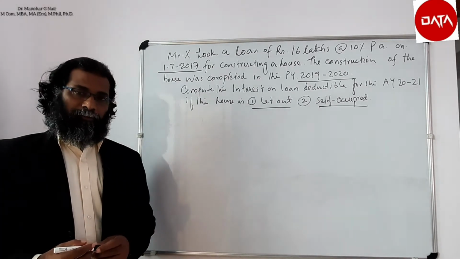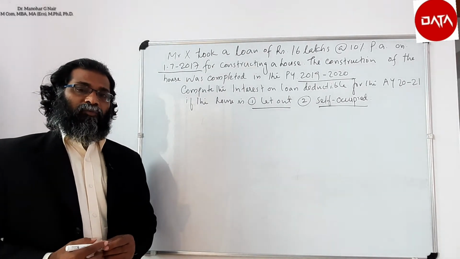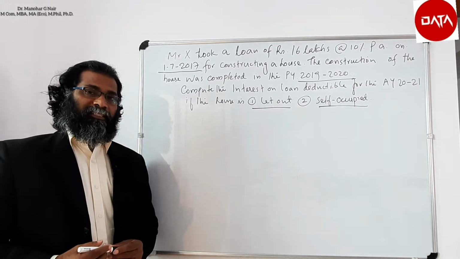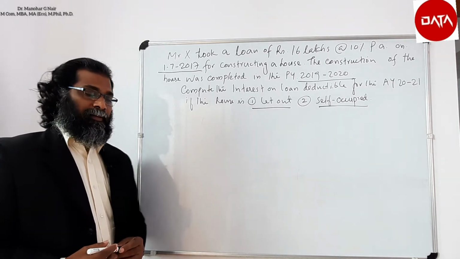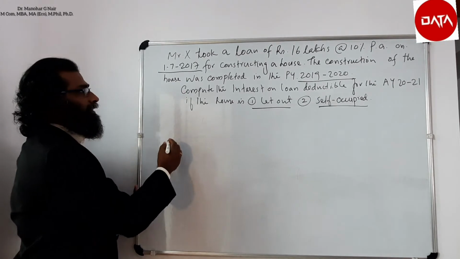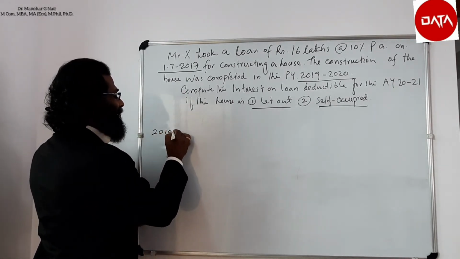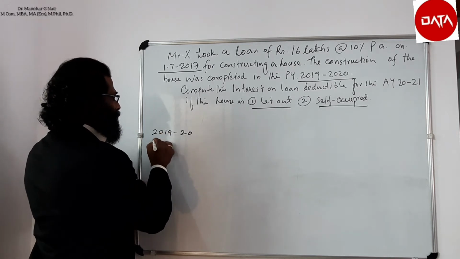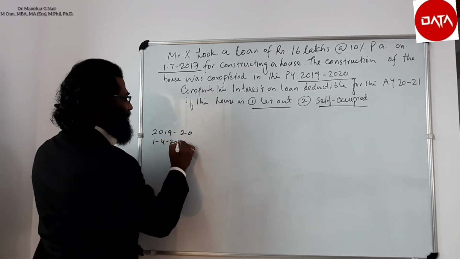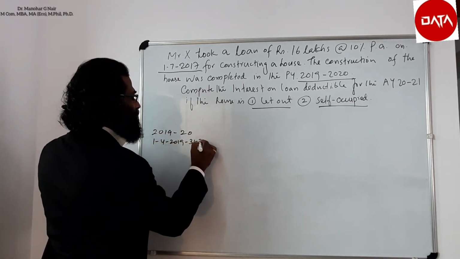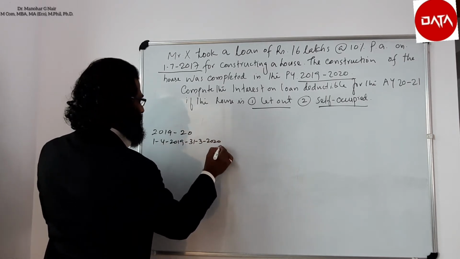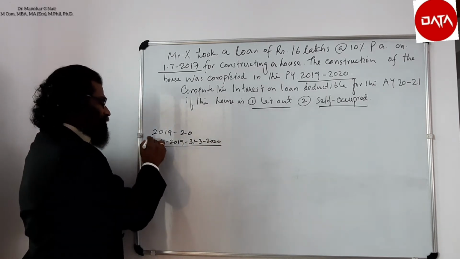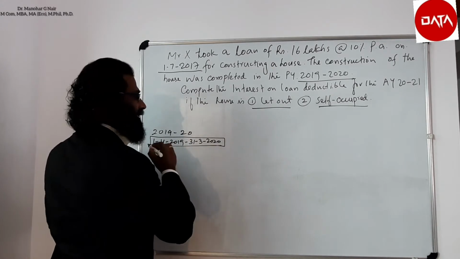See dear friends, first of all we have to see which is the period in which the construction is completed. The construction completed period is 2019-20, which means 1/4/2019 to 31st March 2020. During this period the construction is completed.